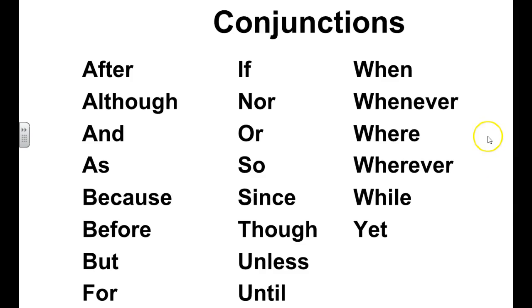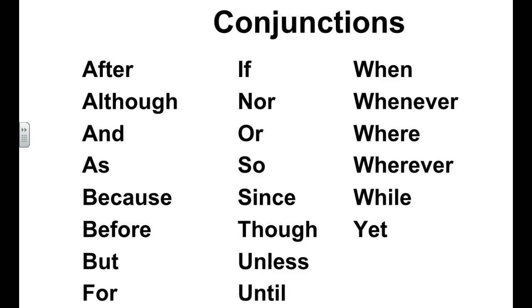Okay, so these are all subordinating conjunctions. All of these words, if you put them in front of a clause, remember we just studied what a clause is. A clause is a group of words that contains a subject, and that subject has a verb that goes with it. If you put any of these words in front of a clause, that clause turns into a fragment.